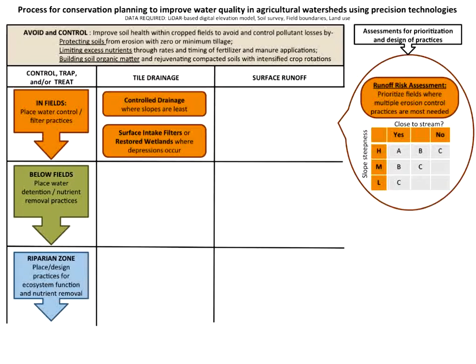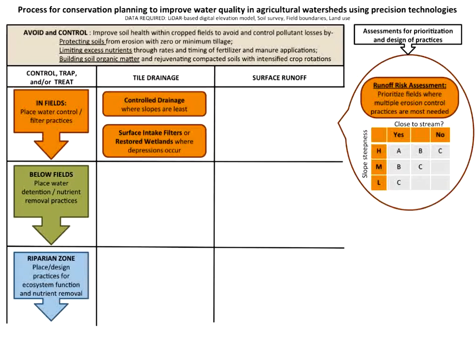And one of the things we do with this is help the user prioritize those fields in a watershed that are most prone to deliver runoff directly to the stream. We do that with a simple two-way classification, mapping out the proximity to the stream and the slope steepness of each field.